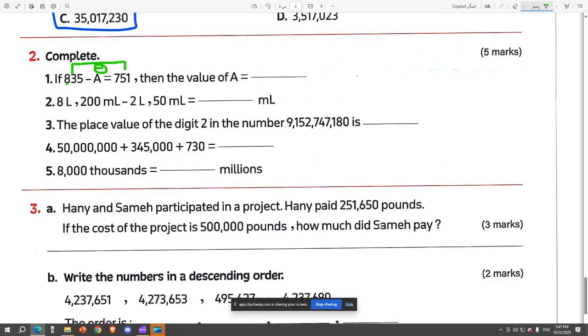So how will we do it? We said we do it by minusing. So 835 minus 751. 5 minus 1 is 4. 3 minus 5, we cannot do this, yeah, mister. We have to borrow. So this is 7 and this is 13.